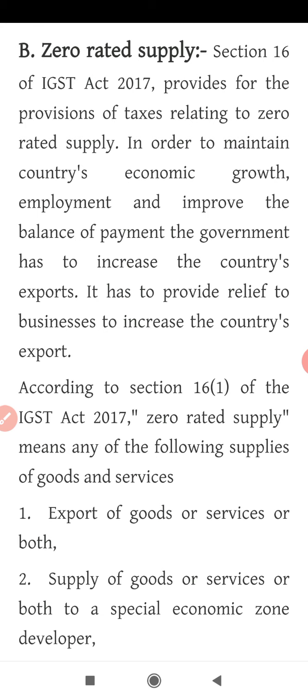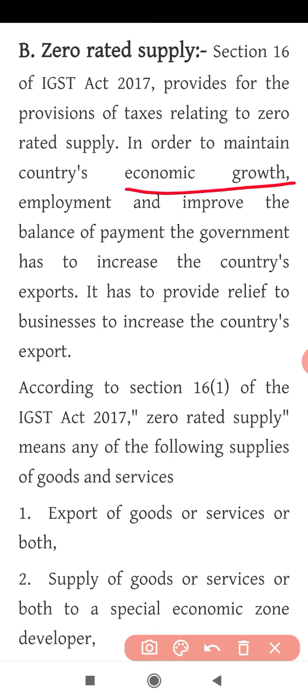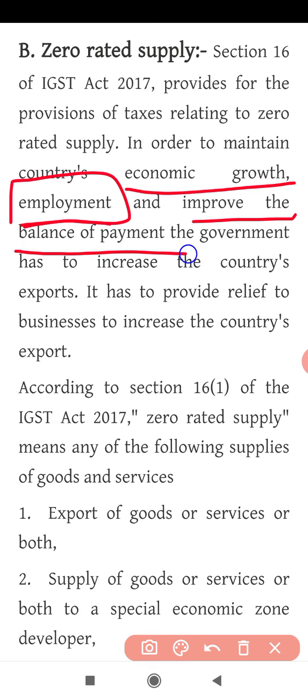So under section 16 of the Integrated Goods and Services Tax Act 2017, which provides the provisions relating to zero rated supply, section 16 of the IGST Act gives you a clear idea of what zero rated supply means. In order to maintain the country's economic growth, if you want your country to be developing and developed, if you want the country to not face any unemployment problem, all the citizens should have proper employment, and to improve the balance of payment of the government.